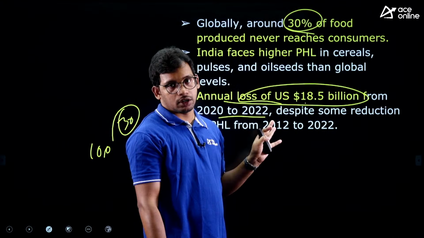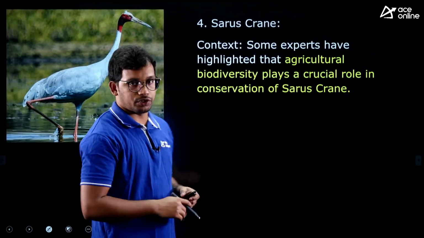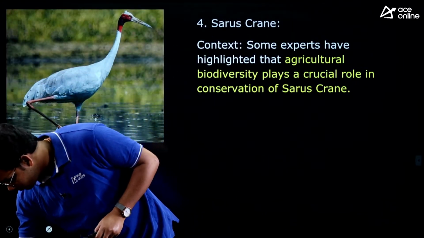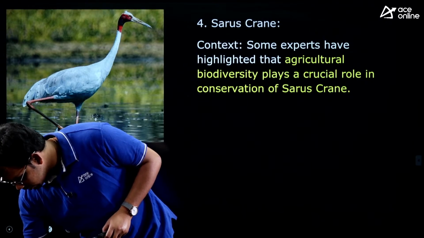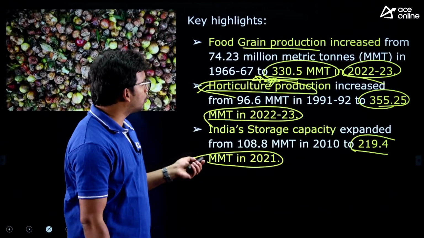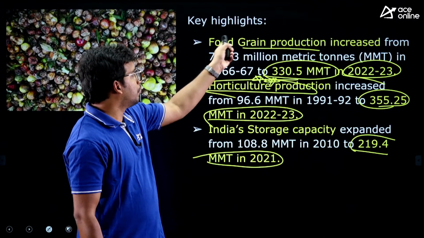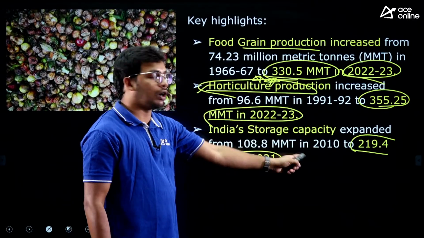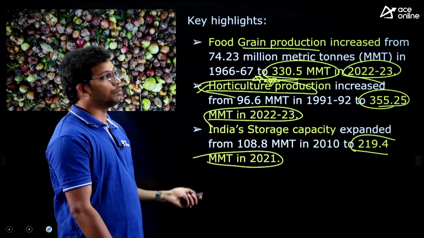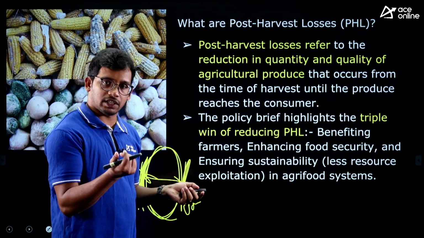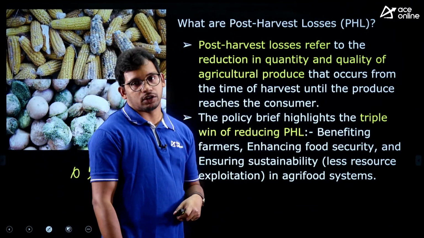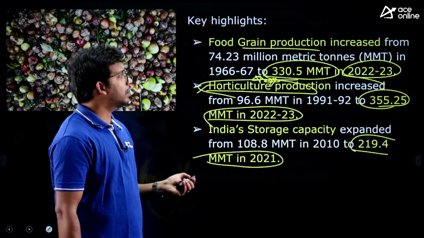So this is what the report says. Again, this is important data. You need to know the production of food grains and horticulture, how much storage we have, and the basic definition of post-harvest losses. That will be sufficient.